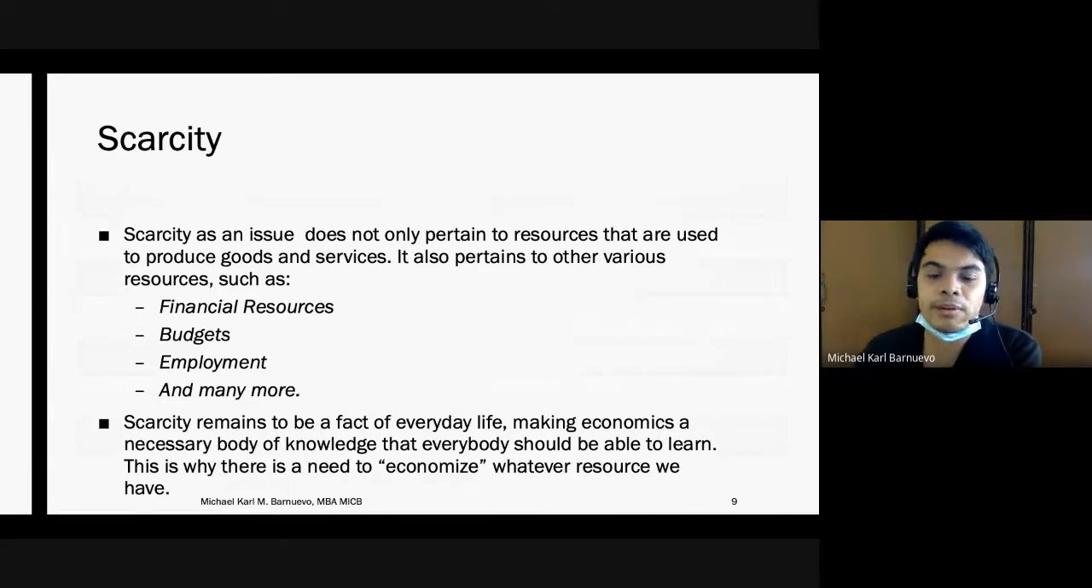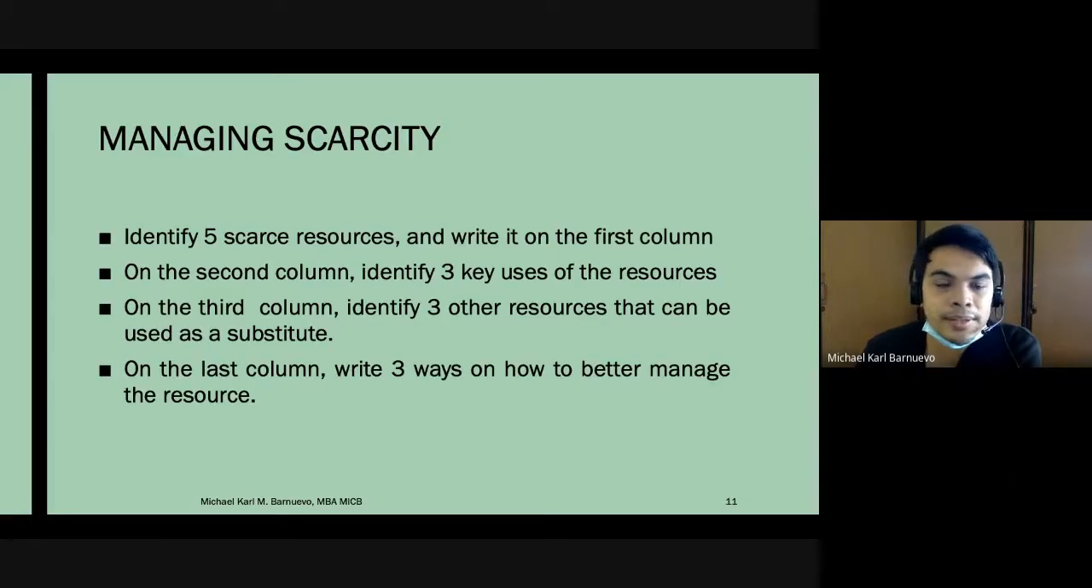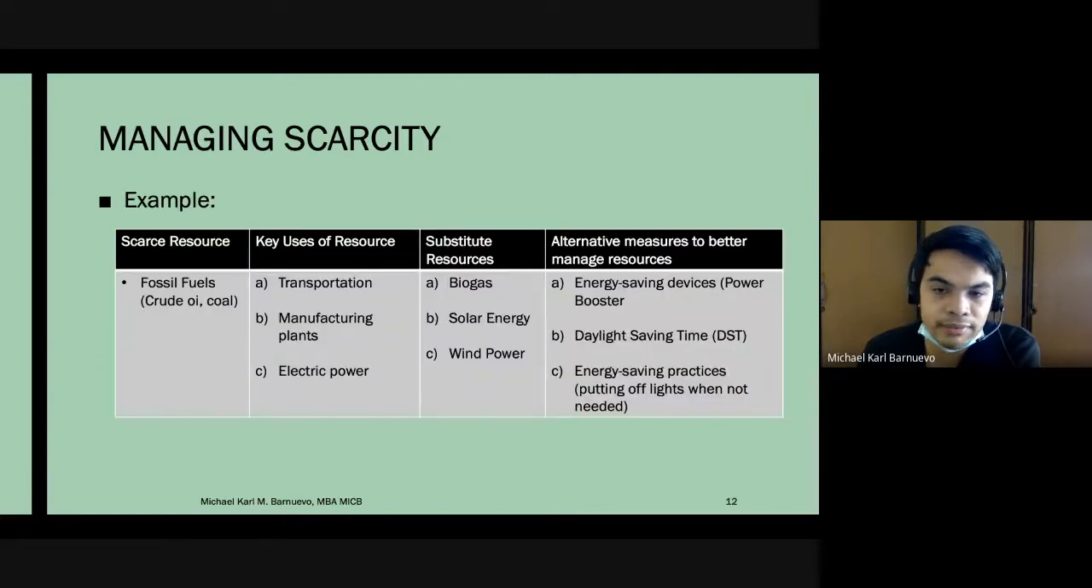Scarcity remains to be a fact of everyday life, making economics a necessary body of knowledge that everybody should be able to learn, which includes you. This is why there's a need to economize. I like this term, economize whatever resource we have. If you have a baon of 100 pesos per day, you need to economize that money, so you can manage all expenses and you still have enough for savings. Economize. This activity, I will post it later on our Google Classroom. Anyway, this is a very, very easy